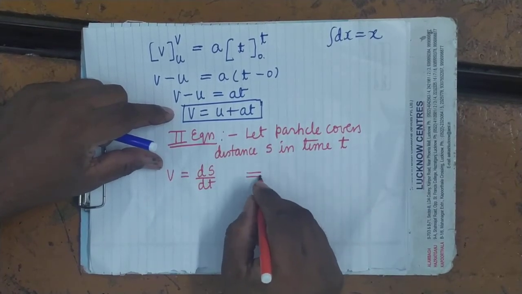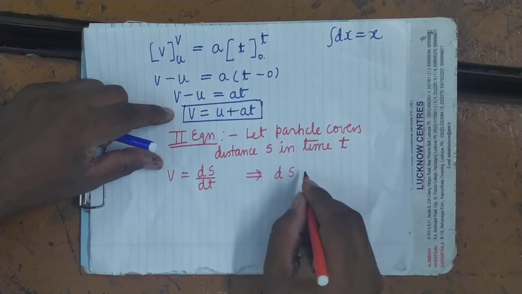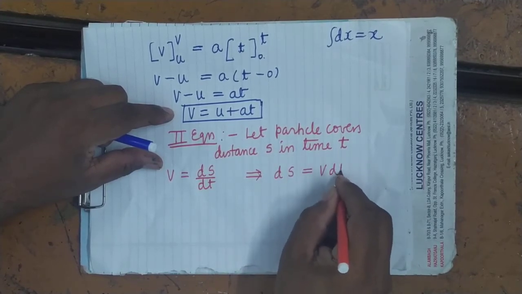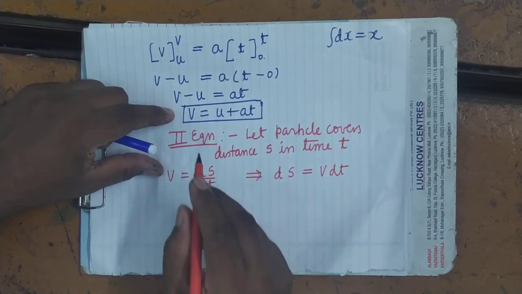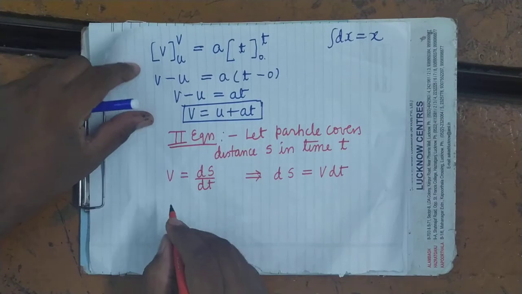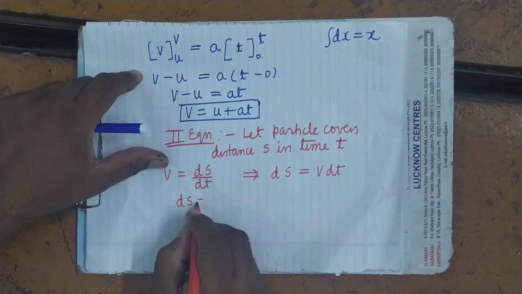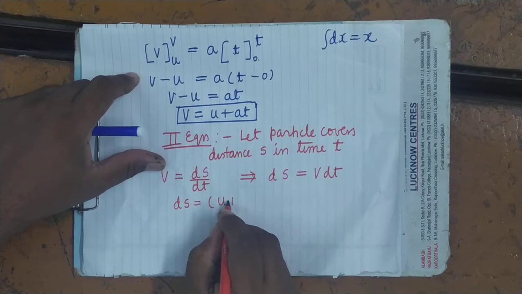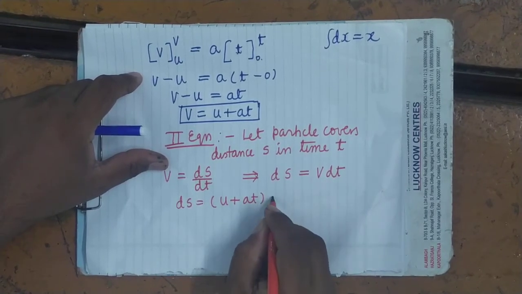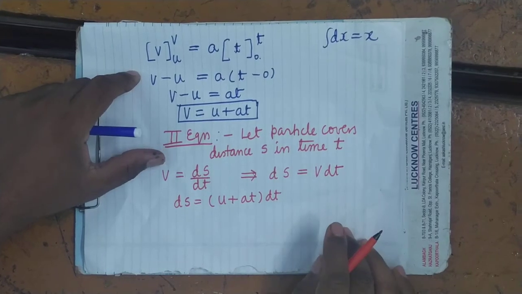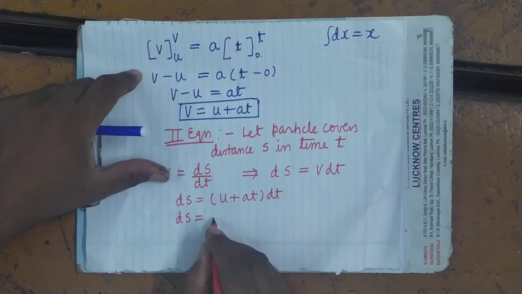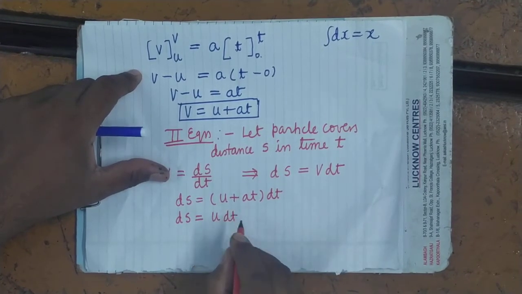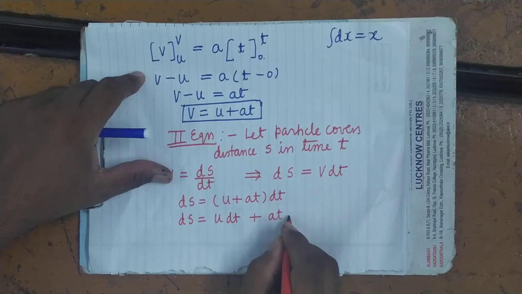So from here you get ds equals v dt. Now what is v? From the first equation, you know v equals u plus at. So we can write ds equals (u plus at) into dt. Now open the bracket: ds equals u dt plus at dt.